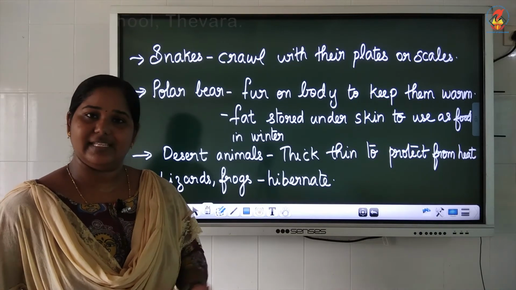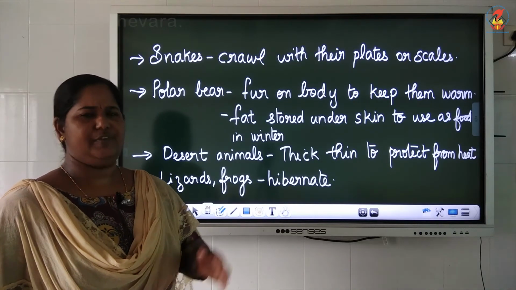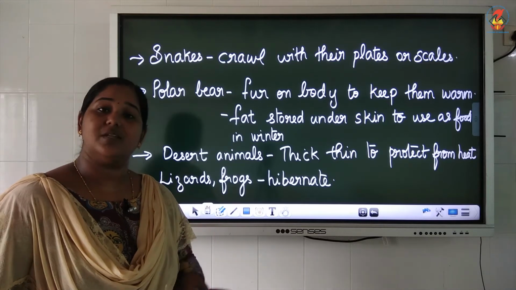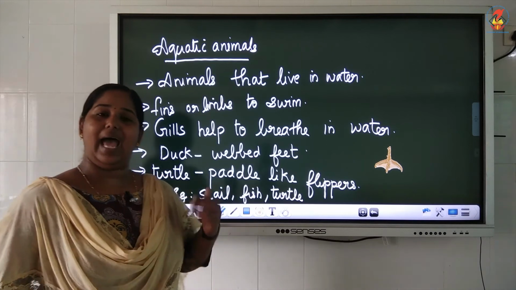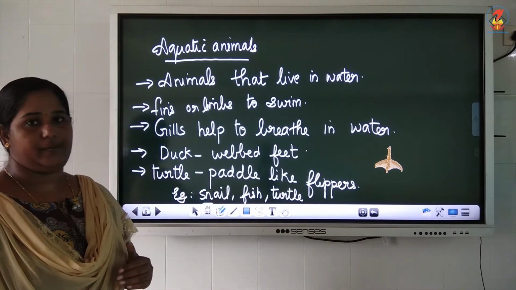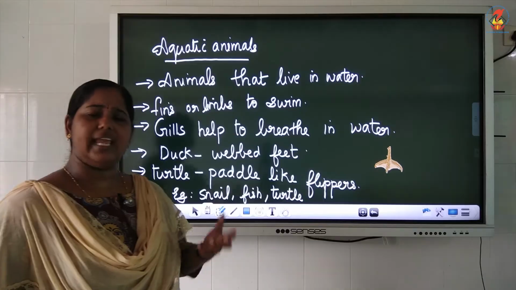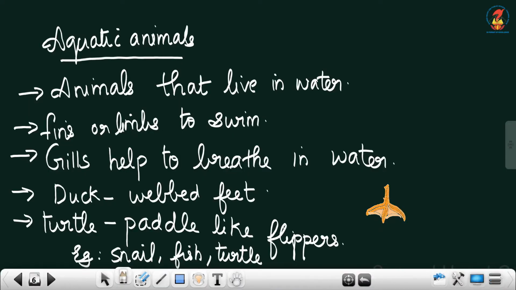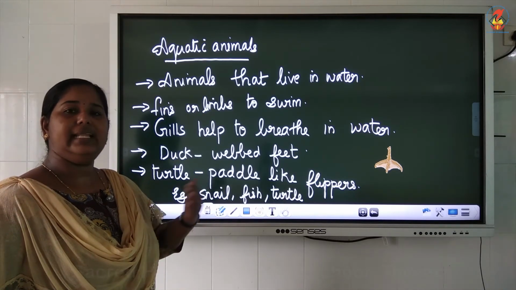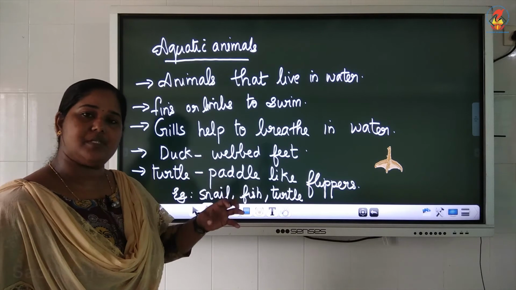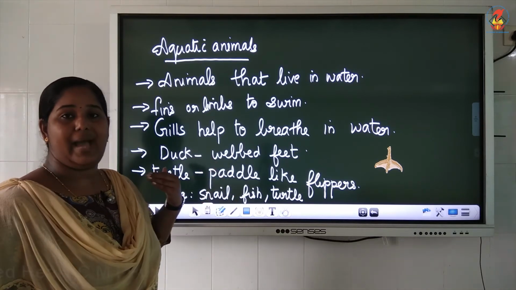Now we have the second set. What is it? If we learn about land, we have to learn about animals in water also. So next is aquatic animals. That means the animals that live in water, like turtles, snail, fish. They are all animals living in water. Crabs. They have some common features like fins or limbs that help them to swim. Fish has fins to swim. Other animals have a special type of limbs which helps them to push the water back and swim.